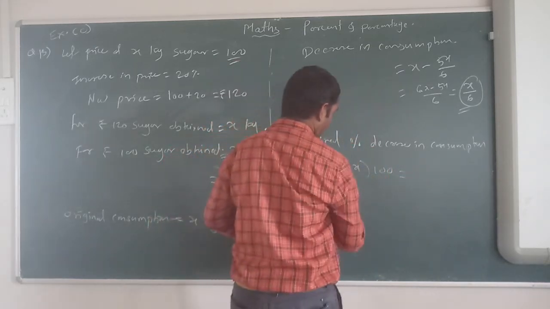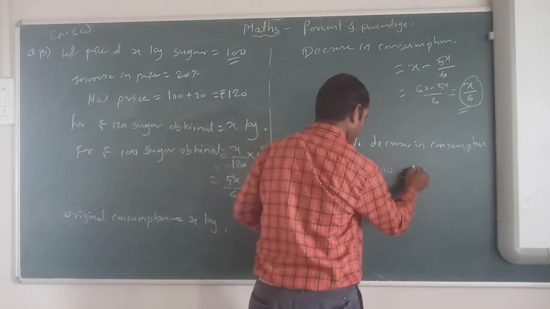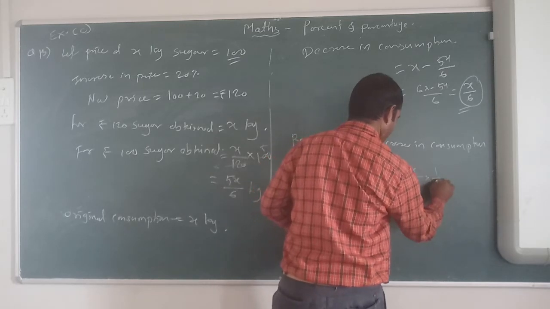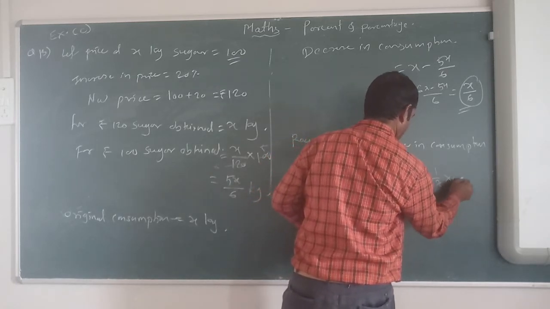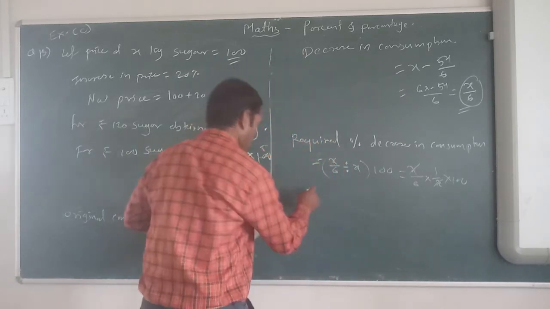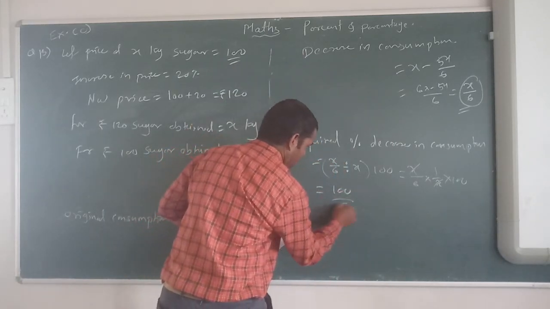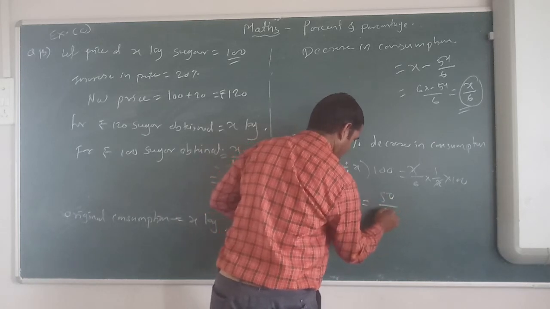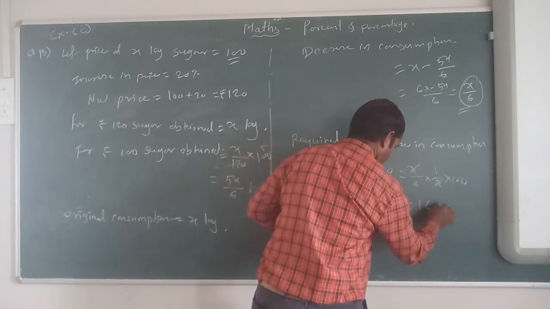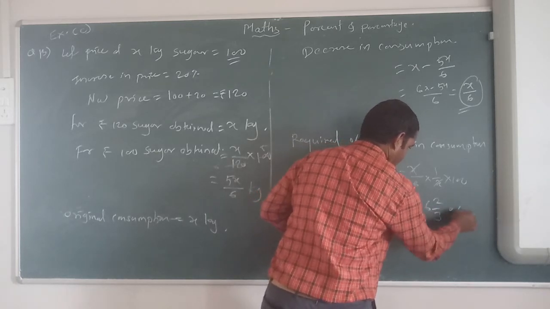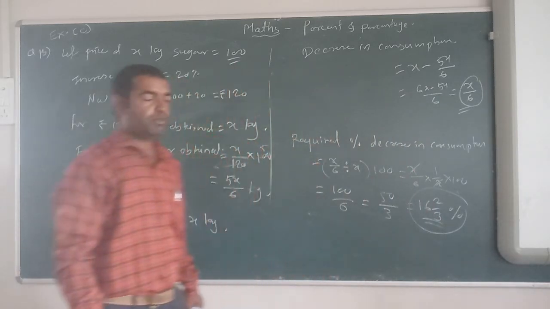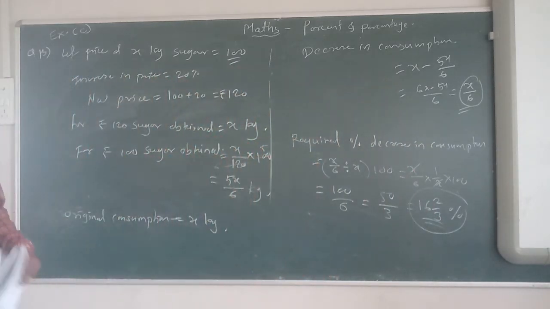Okay, so we can take the reciprocal: x upon 6 into 1 upon x into 100. X is cancelled, so which will be 100 upon 6, which will be 50 upon 3. 50 upon 3, that means 16 integer 2 upon 3%. This much percentage should be decreased. Okay.